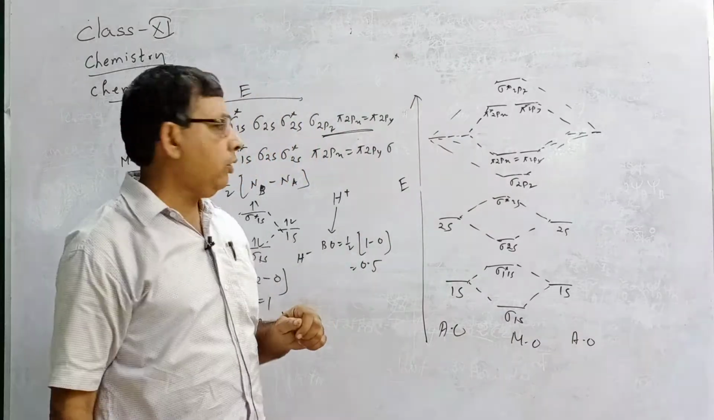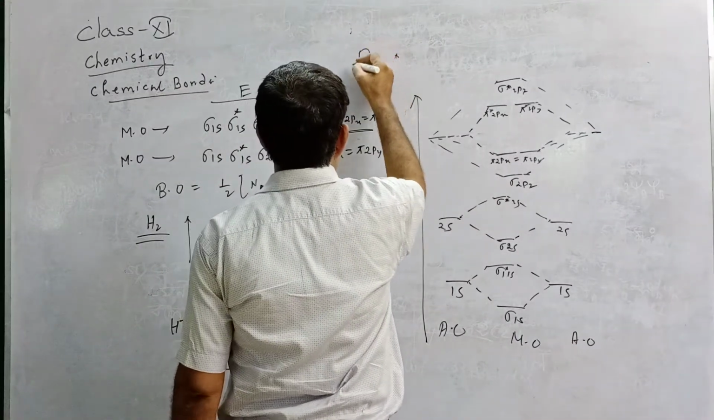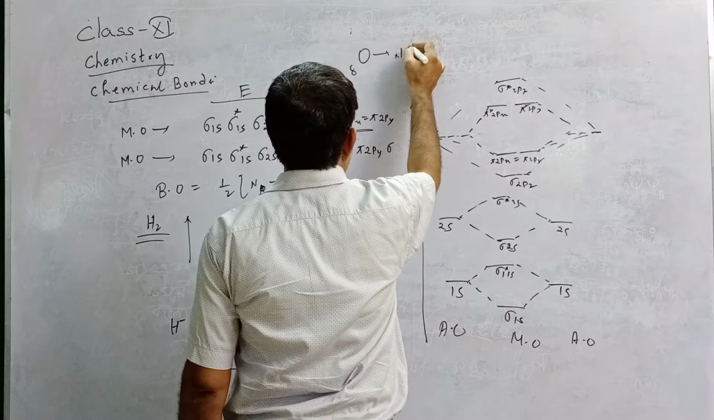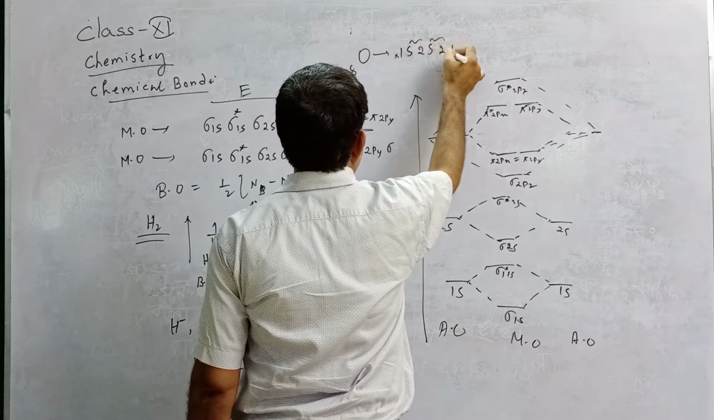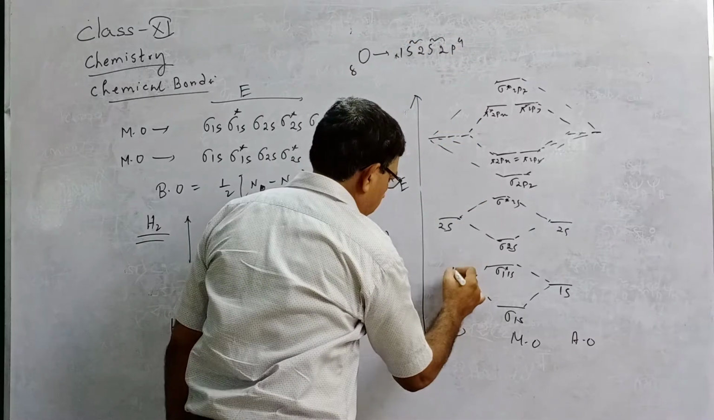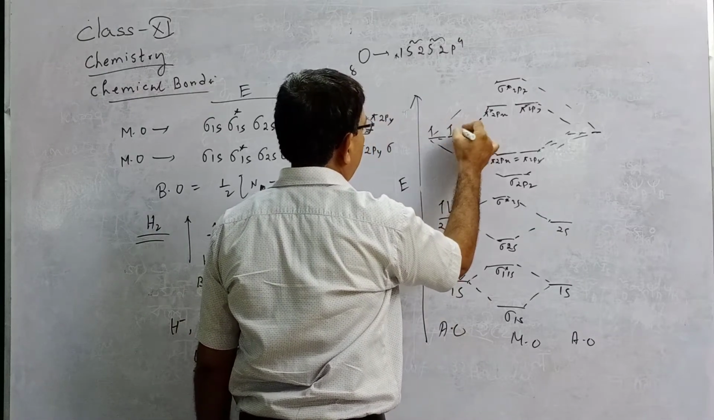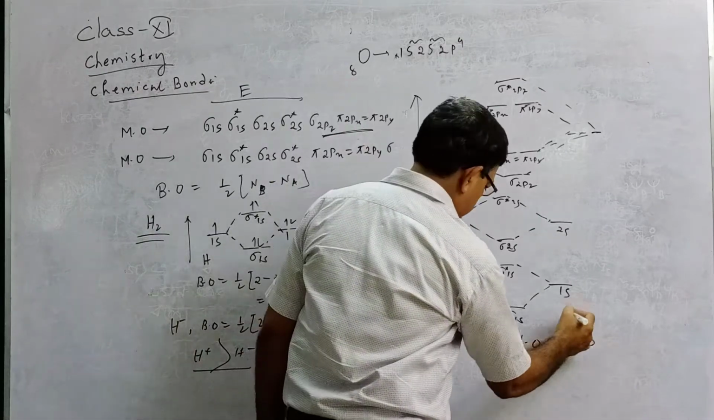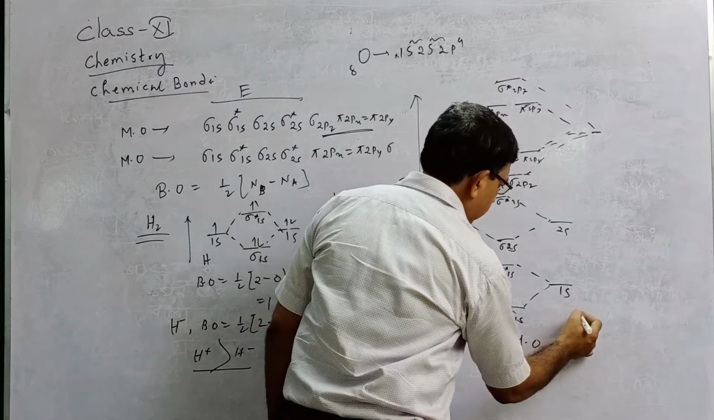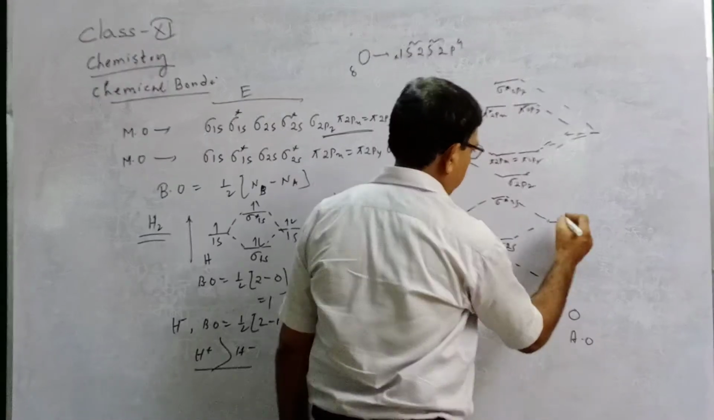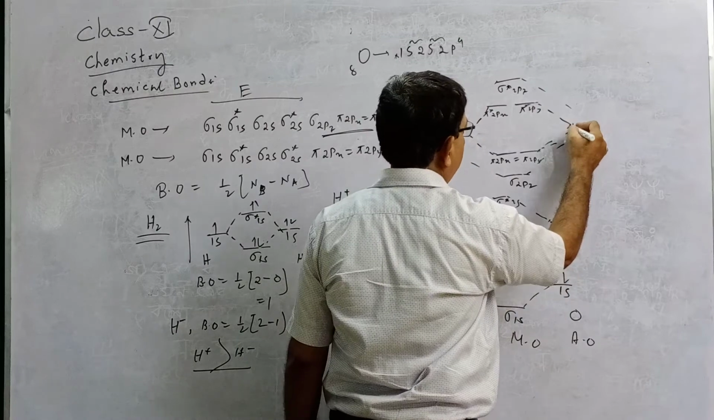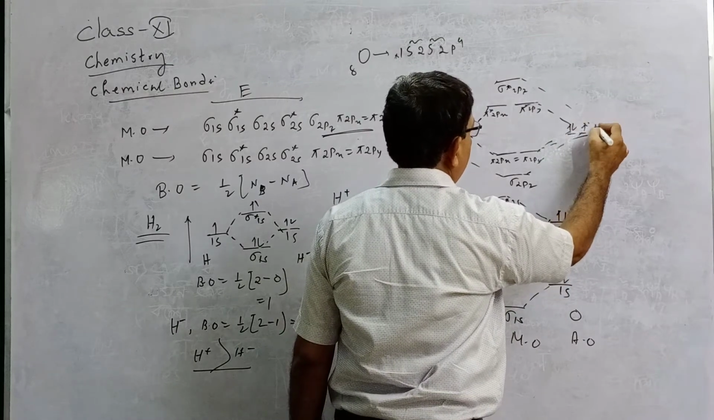Now what is the electronic configuration of oxygen? Oxygen atomic number 8: 1s2, 2s2, 2p4. So 1s2 here, 2s2 here, 2p4: 1, 2, 3, 4. Similarly, this is one oxygen atom, this is another oxygen atom. 1s2 here, 2s2, 2p4. This will be 2p4.